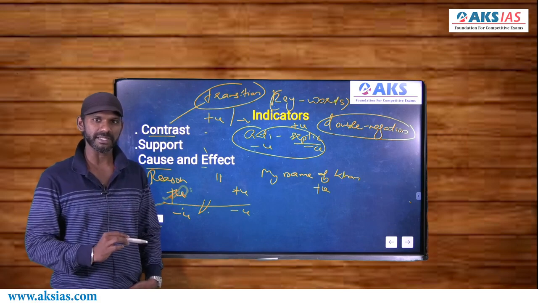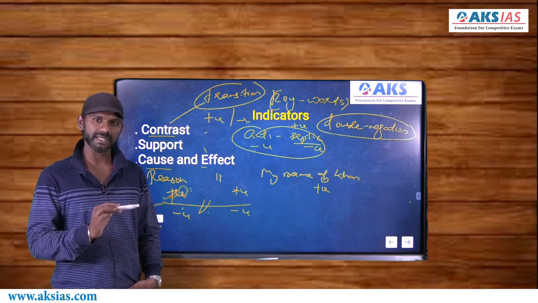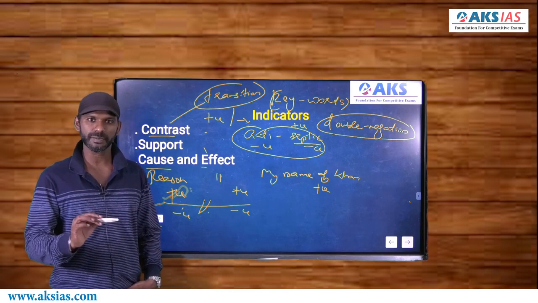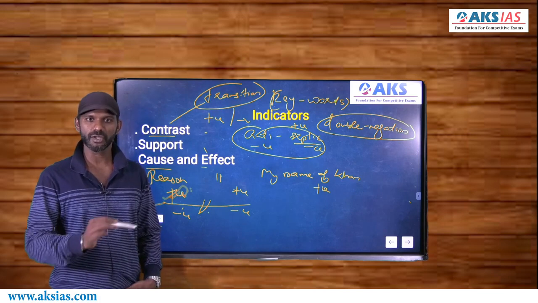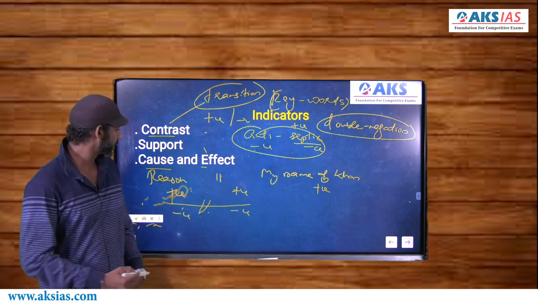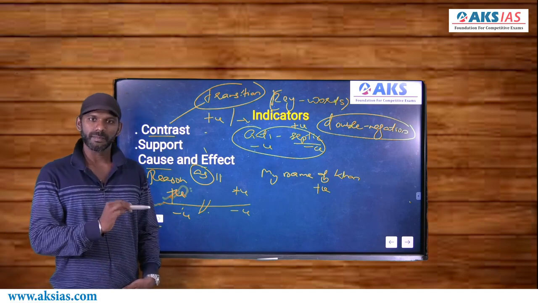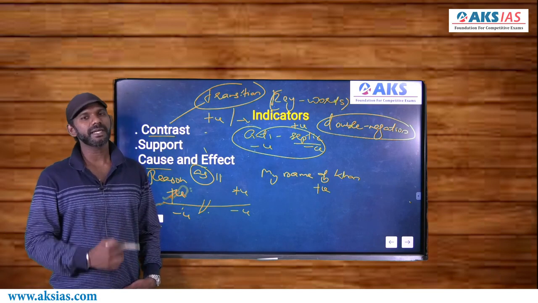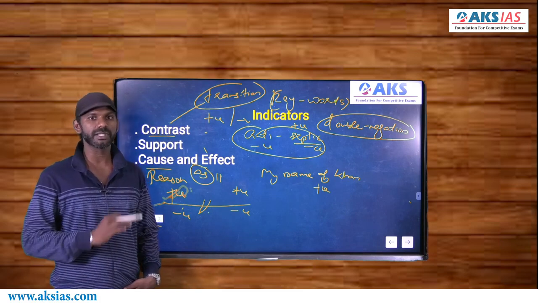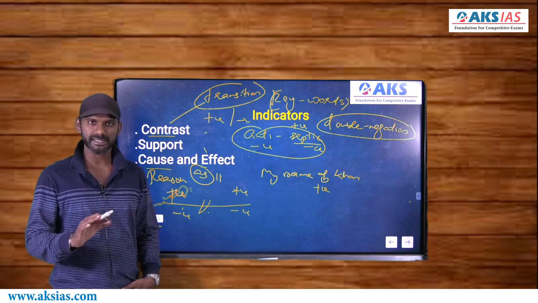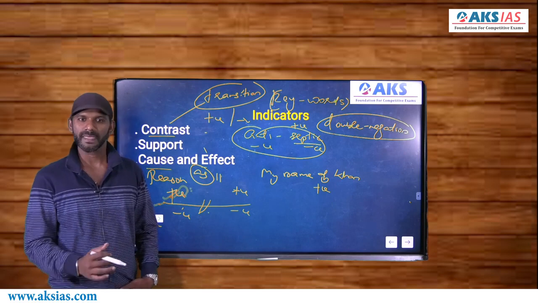So every statement must make sense. If you find any difficulty in understanding any statement, you go for a parallel statement. If I say, my name is Midun, but I am a teacher, it does not make any sense. My name is Midun, as I am a teacher. As is a cause and effect indicator. It must connect a reason and a result. That means, if I were not a teacher, my name would not be Midun. That too does not make any sense. My name is Midun and I am a teacher makes sense, right?